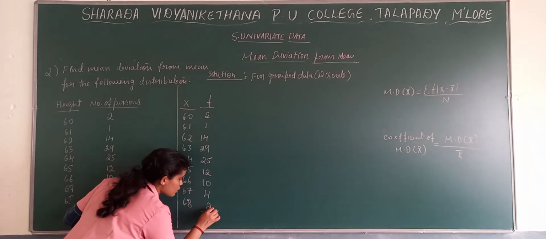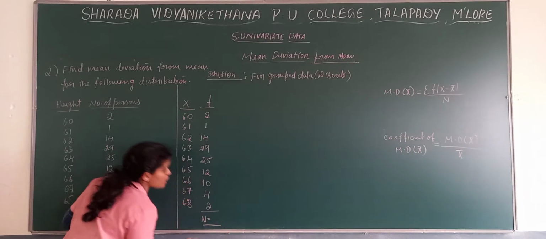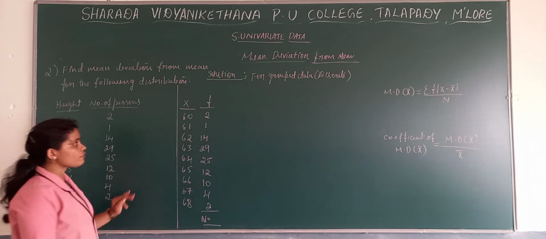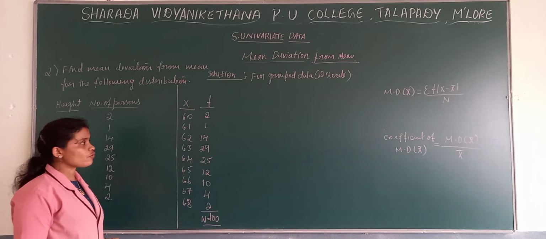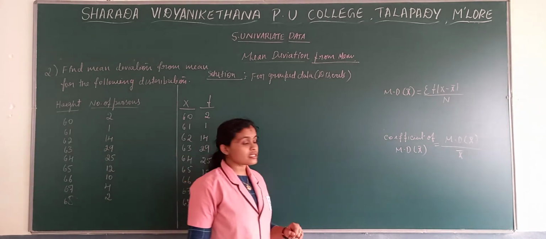Then take the frequencies: 2, 1, 14, 29, 25, 12, 10, 4 and 2. Now, since we have frequencies, take the total number of frequencies. When we total these frequencies, we get 100. So here the total number of frequencies is 100.